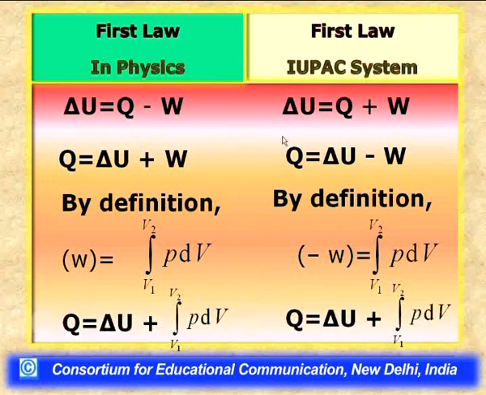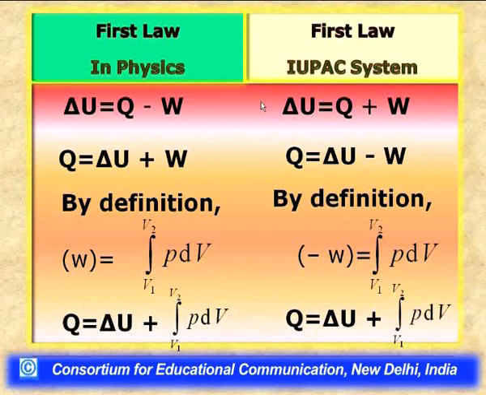However, in the IUPAC system, anything which lowers the internal energy is given a negative sign, and whenever work is done by the system, it is at the expense of its internal energy, and that is the reason why it is given a negative sign.